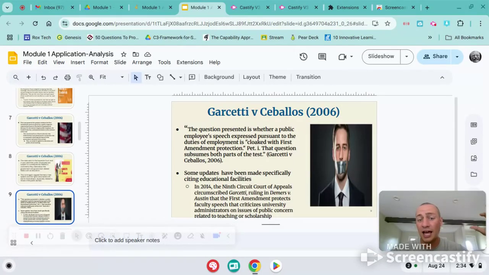And it actually gets talked about a little bit more in 2014. The Ninth Circuit Court talks about Demers versus Austin, and that is faculty that criticizes university admins. If it's related to teaching or scholarships or events, they are allowed to do it if it's for the greater good. If it's just general and it's going to cause chaos and that kind of stuff, they are not allowed to do it. So there have been some cases regarding education, universities specifically, but nonetheless there is some kind of wiggle room. It's not just you say something bad and you get consequences. There is a little back and forth.